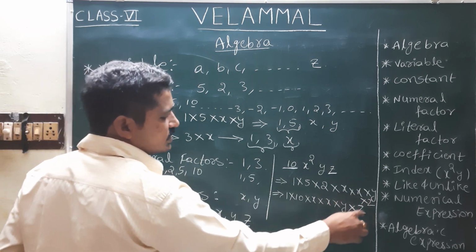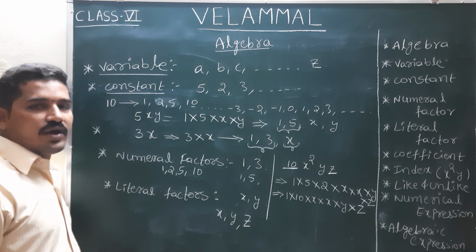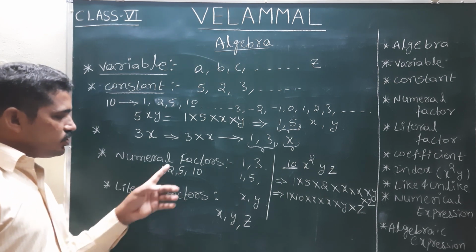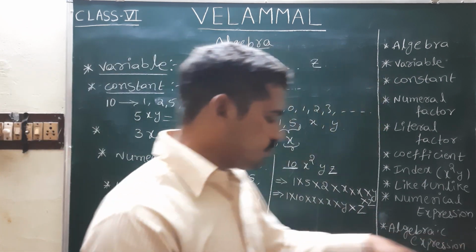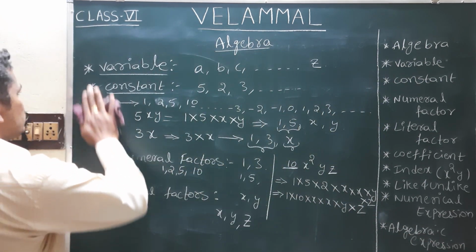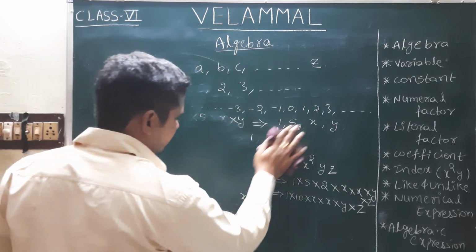And for the alphabets, the factors we get are called the literal factors. Okay, numeral factors and literal factors. This is a very important term. You need to remember it always. So what is the difference between the numeral factor and the literal factor?